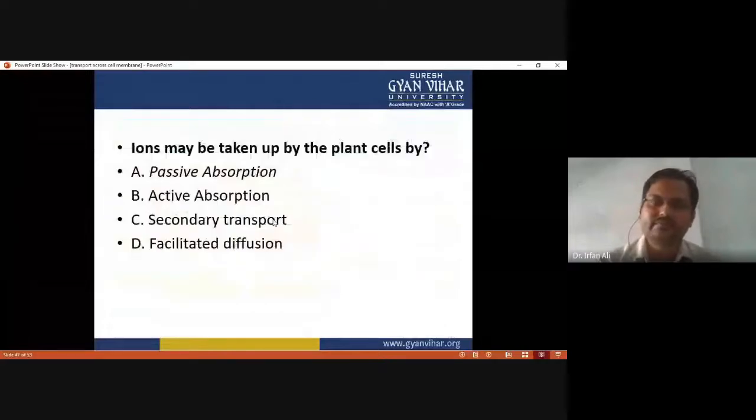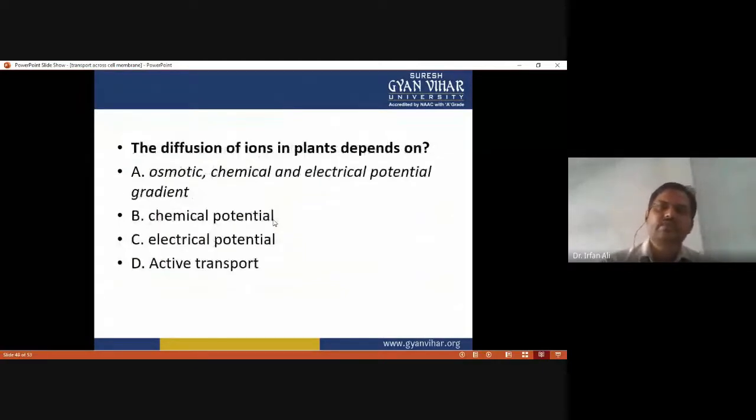Okay, now attempt the quiz. Iron may be taken up by the plant cell by the process of. Here the basic transport is used, so option A is correct. The diffusion of iron in the plant depends on osmotic, chemical, and electrical potential gradient. So option A is correct.